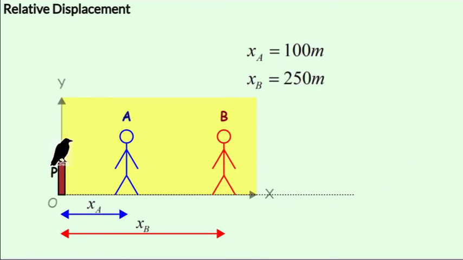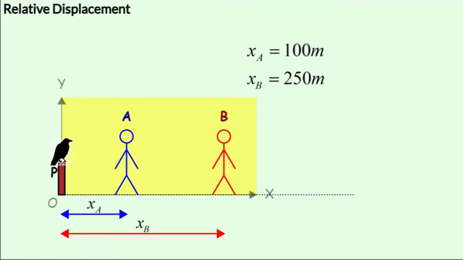In this example, XA is 100 and XB is 250 meters, and this is as seen by the bird on the pole. Since XA is positive, it would mean that A is to the right of the point of reference or the pole by an amount of 100 meters. Similarly, B is also to the right of the pole by an amount of 250 meters. What is XB with respect to A, or the displacement of B with respect to A?